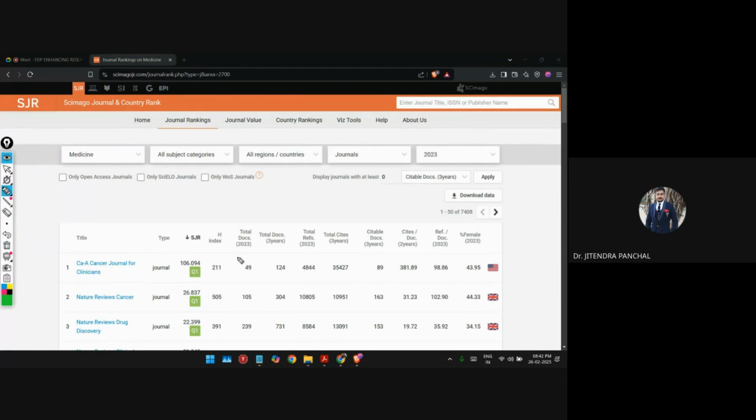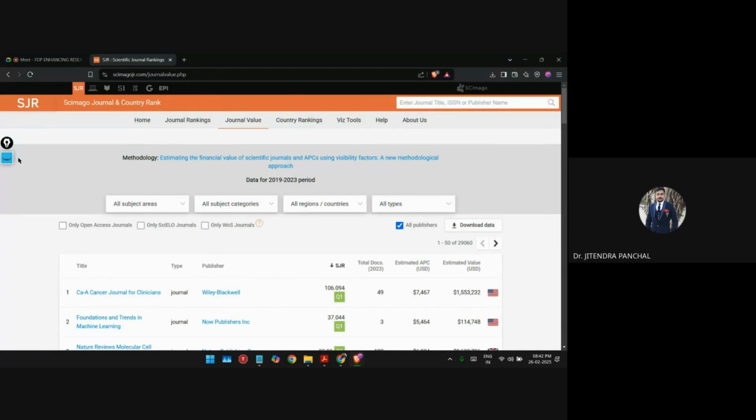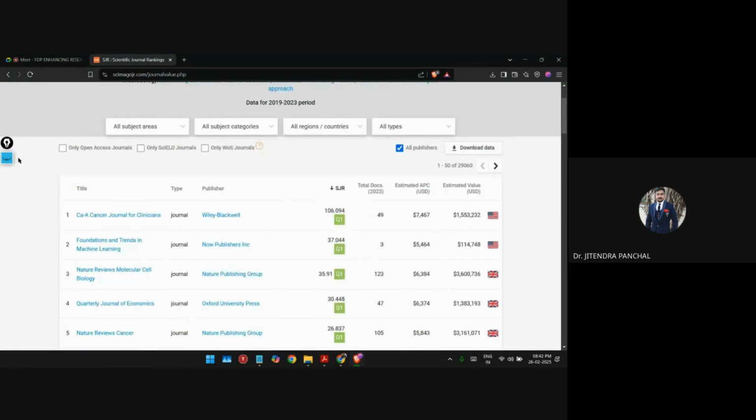This we will discuss in upcoming sessions, right? So now next we are going for journal values. Here you can see journal values, all the subject and everything is given. The most important part is how much amount they are going to charge, right? So here you can see estimated APC charges, right?